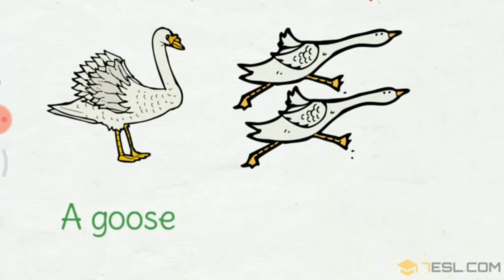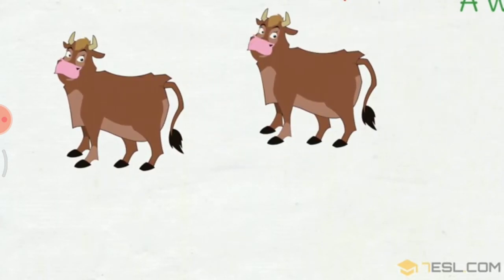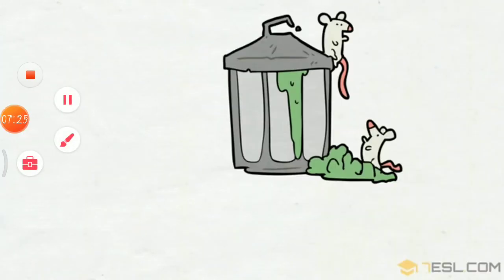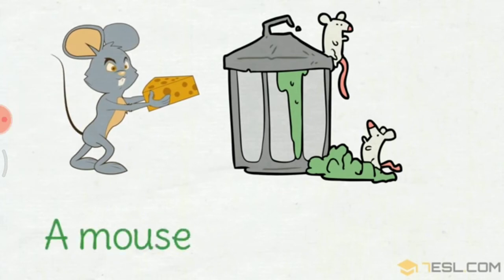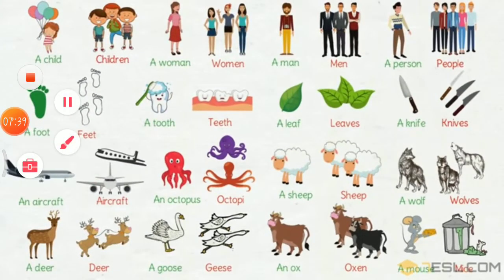Now children, you can see it is a goose. One goose is goose, more than one goose, geese. Then here it is an ox. More than one ox is not oxes, it is oxen. Then you can see mouse. A single mouse is mouse. More than one mouse, they are mice. This we have done yesterday.